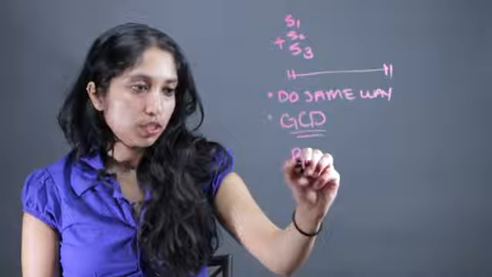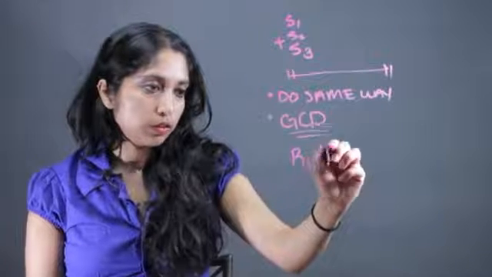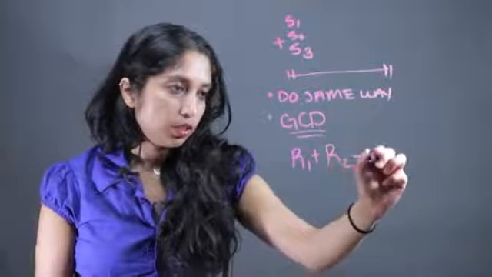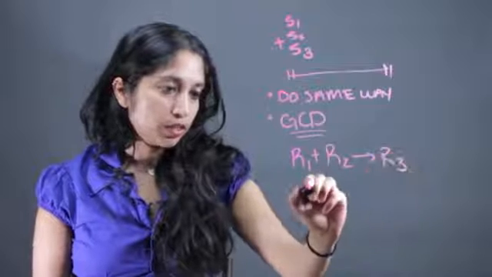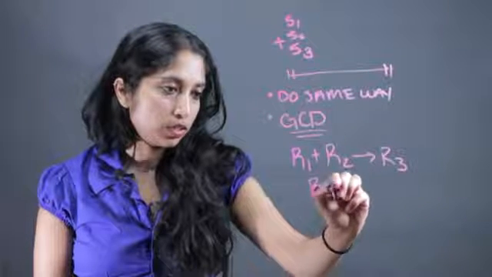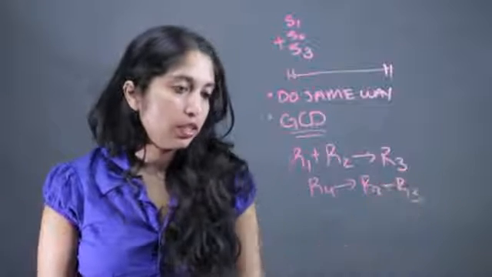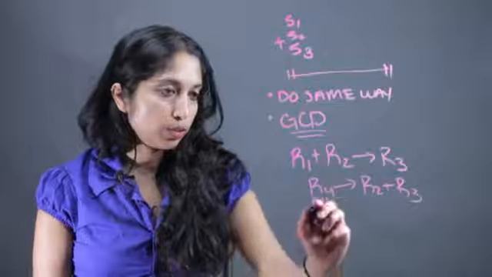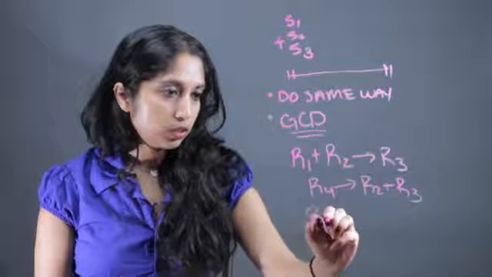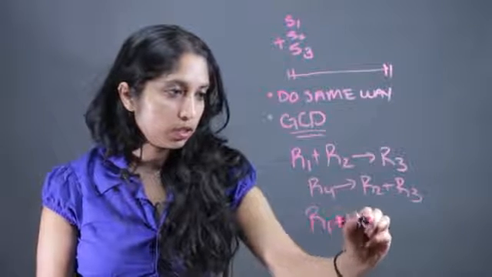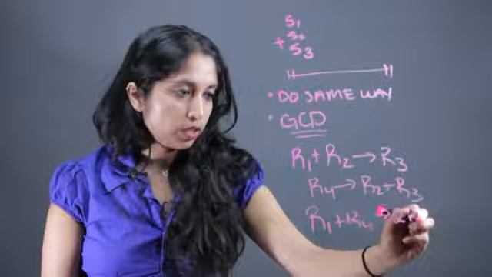To give you a quick example of what that might look like. R1 plus R2 leads to R3, and then say we had some R4 leads to R2 plus R3, and the final equation we were looking for was R1 plus R4 leads to 2R3.